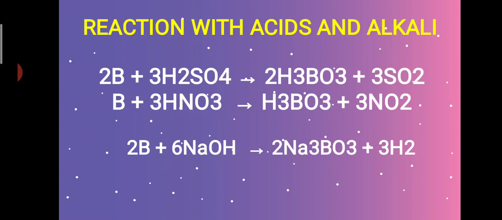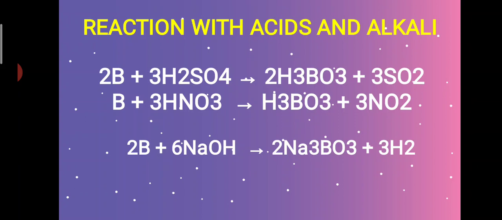You can see boron reacting in the first reaction: B plus H2SO4, that is boron reacting with sulfuric acid to give H3BO3, which is our boric acid. Along with that, sulfur dioxide is liberated. That sulfur dioxide comes out from sulfuric acid. Second reaction, boron reacts with nitric acid, it gives boric acid along with nitrogen dioxide, which comes out from the HNO3 nitric acid.